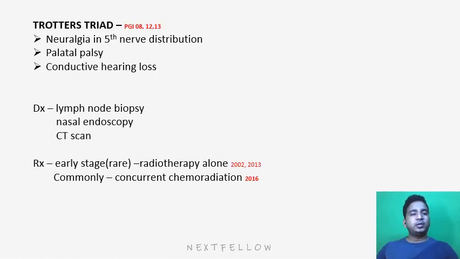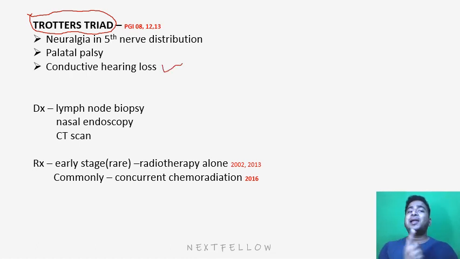Now, what is Trotter's triad? Any nasopharyngeal pathology, obstruction or carcinoma will lead to a condition known as Trotter's triad, and it is formed firstly by conductive hearing loss because of glue ear. In nasopharyngeal pathology, the eustachian tube will be blocked, so the patient will have conductive hearing loss.